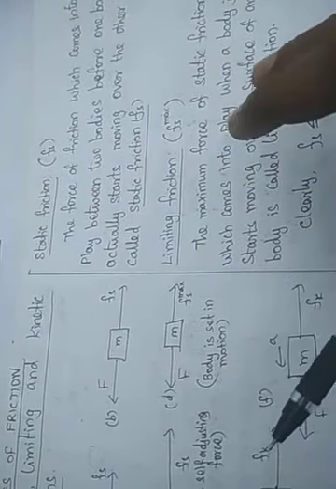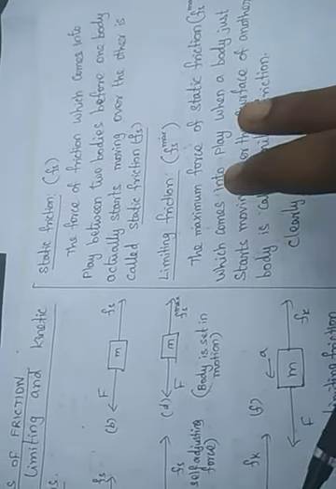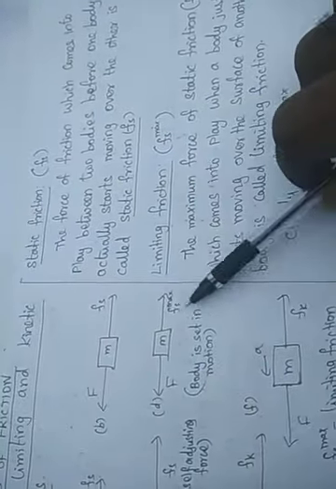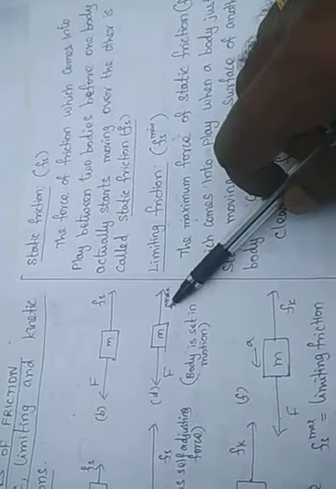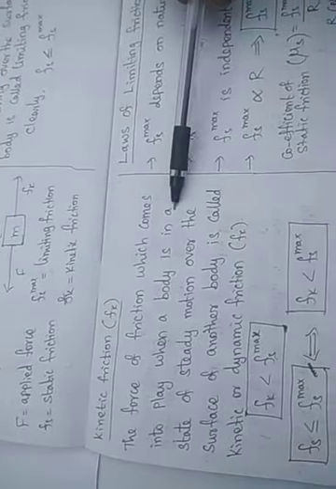So at the time of movement of the body, we have to apply more force because the friction is maximum. Once the body is set in motion, it is easy to move because the kinetic friction is less than the maximum static friction. Do you understand, students? So this is the definition for static friction, limiting friction and kinetic friction.